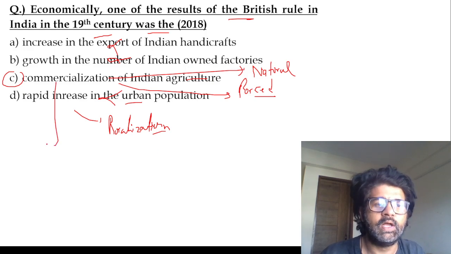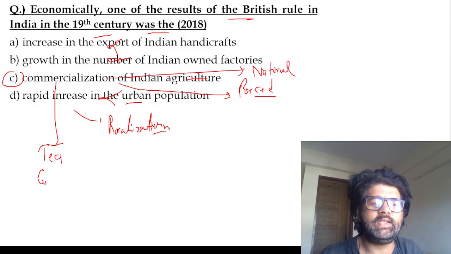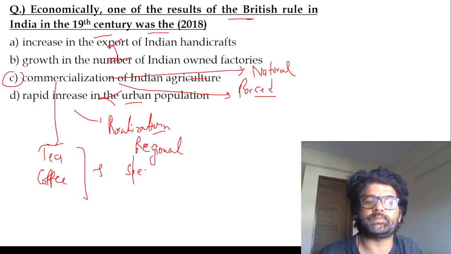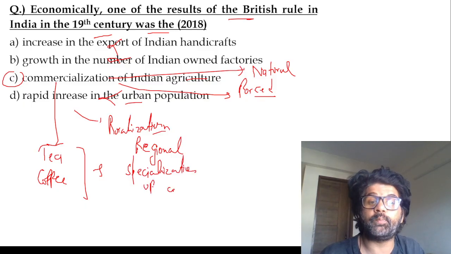Commercialization of Indian agriculture. People started growing tea, coffee. And there was also one thing which happened, which was a positive impact of British economic rule, although most of them are negative impacts. The positive impact is regional specialization of crops, tea growing in a particular region and all. This is one positive impact.